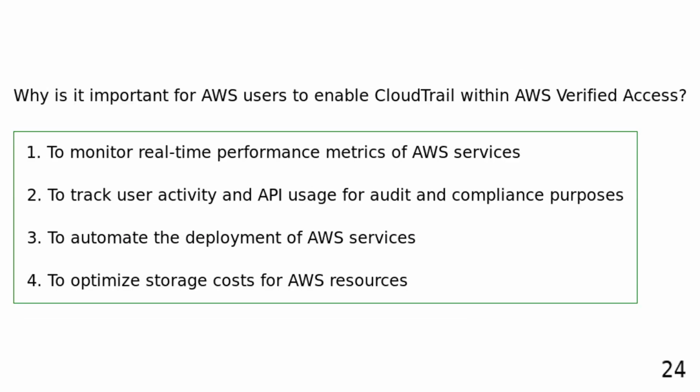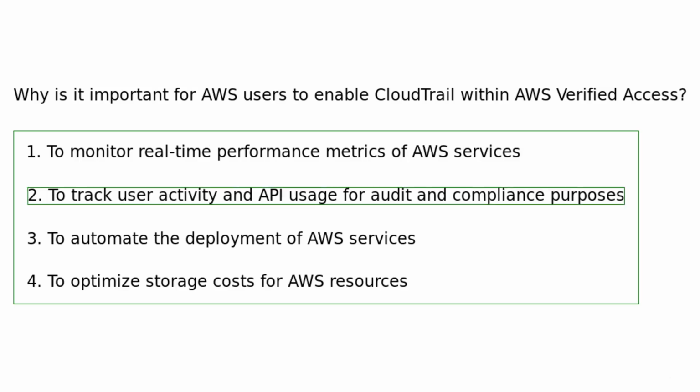Why is it important for AWS users to enable CloudTrail within AWS Verified Access? To monitor real-time performance metrics of AWS services. To track user activity and API usage for audit and compliance purposes. To automate the deployment of AWS services. To optimize storage costs for AWS resources. Enabling CloudTrail within AWS Verified Access is important as it helps track user activity and API usage for audit and compliance purposes, ensuring transparency and security in AWS usage.